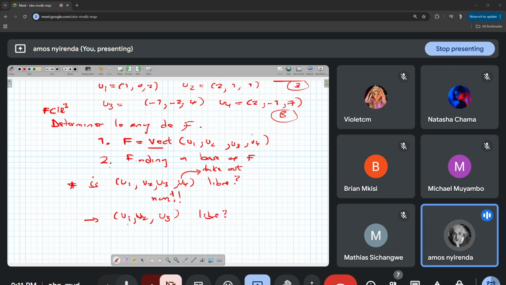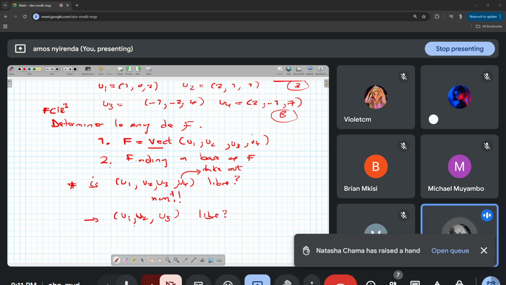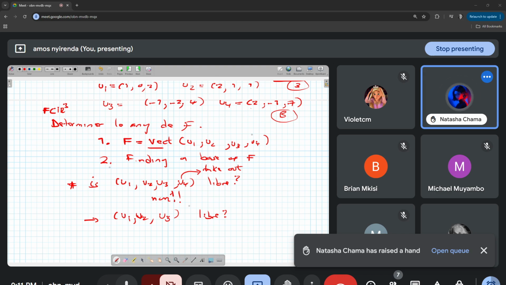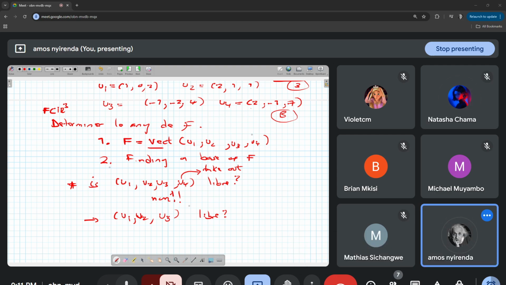So to be able to prove that this is libre, I have to find, yes, Natasha? So you just take out the 4th vector, by chance. Why have you taken it? It is because I want to come up with a family of vectors that is libre. So the algorithm says you can take out any vector. If you find that it is not libre, you can take out any vector. So here it is not libre.